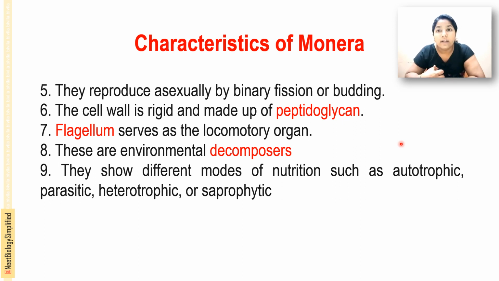They reproduce asexually by means of budding as well as binary fission. The cell wall is rigid and gives shape and protection to the organisms, and it is made up of peptidoglycan. The locomotory organ of this group is the flagellum, and they are also called environmental decomposers. Various modes of nutrition are parasitic, saprophytic, autotrophic, heterotrophic, etc.